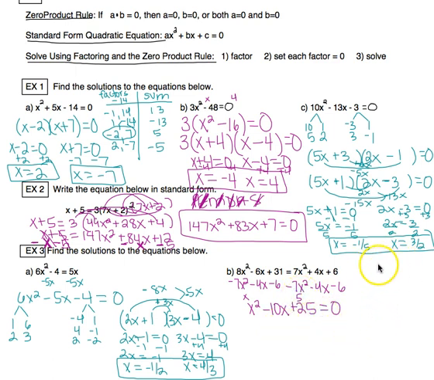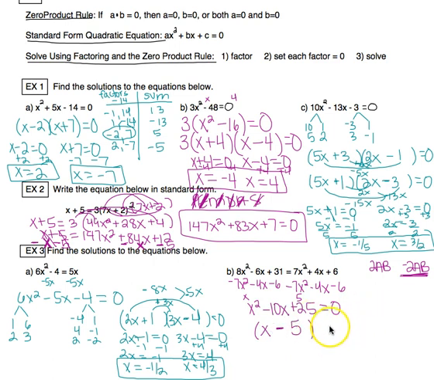Remember that on PSTs, your middle term has to be in the form either 2ab or negative 2ab, where a and b are the square roots. So if I do x times 5, that's 5x. If I double that, that would be 10x, because times 2 means to double. So I do have this format. I have negative 2ab here. So this is a perfect square trinomial, which means that square root of the front goes in the front, square root of the back goes in the back, and the sign of the middle goes in the middle.